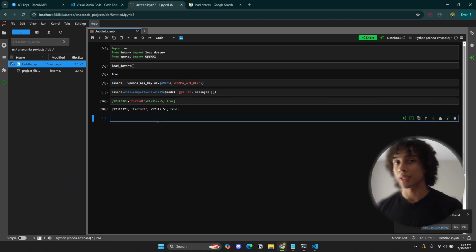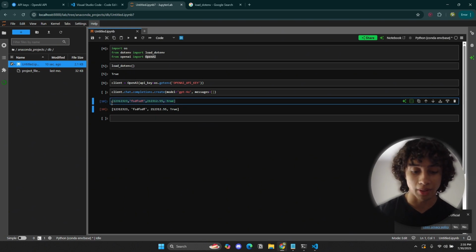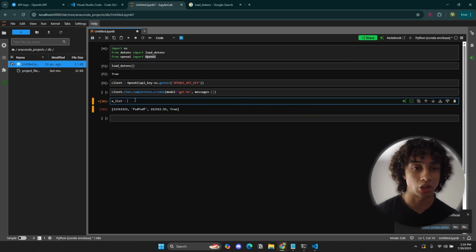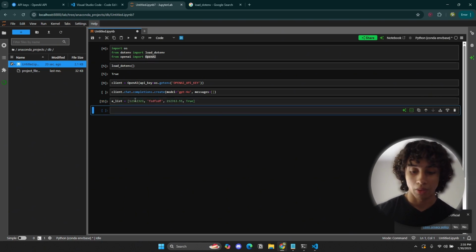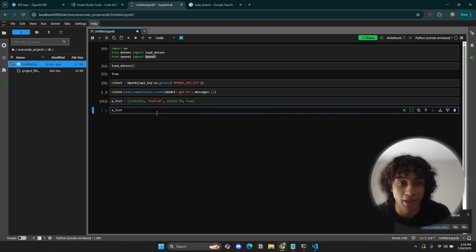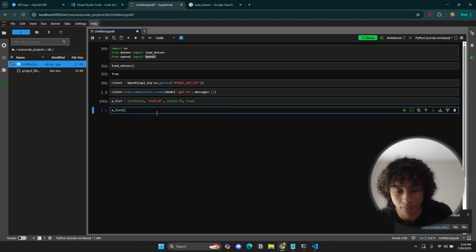So if I want to access an element from my list, let's just call this a list. Run that. If I want to access, let's say, the first element in my list, then I use these brackets. These are called curly brackets, and then these should be called brackets. Okay, good. My vocabulary is terrible.